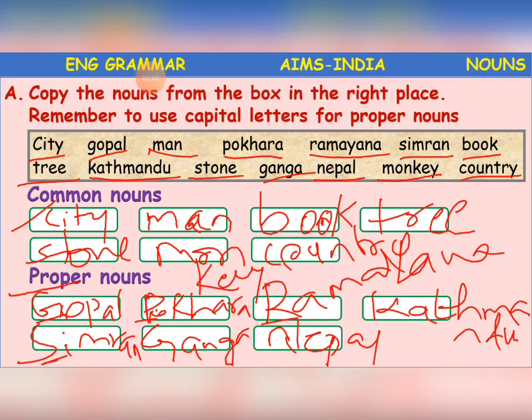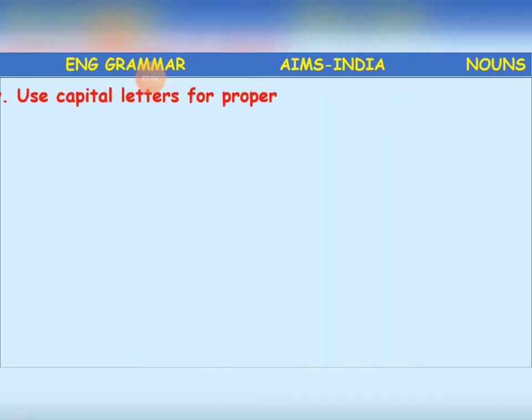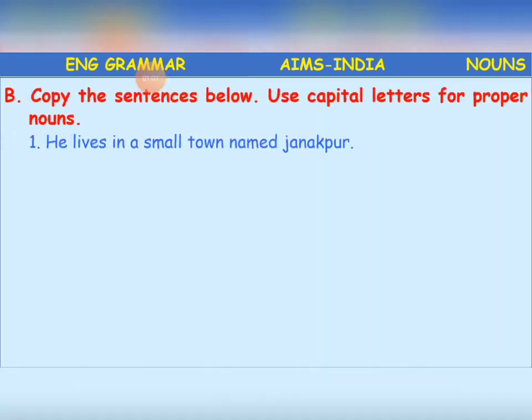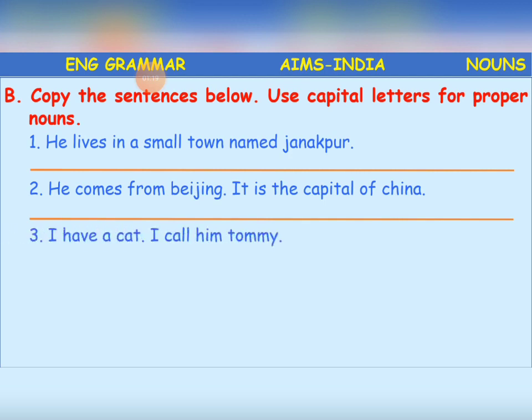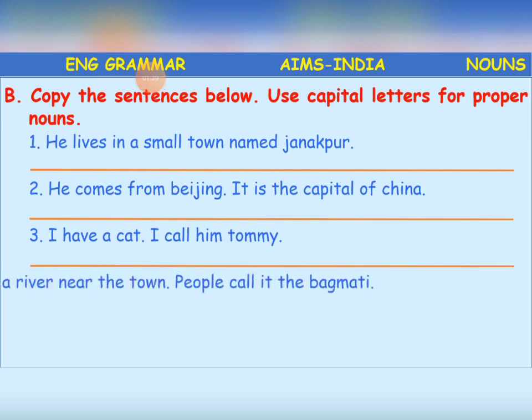Clear, children? Okay. Now we'll go to the next slide. Here what we have to do? We have to copy the sentences and use capital letters for proper nouns, same as what we did there. So the first sentence for us is: He lives in a small town named Janakpur.